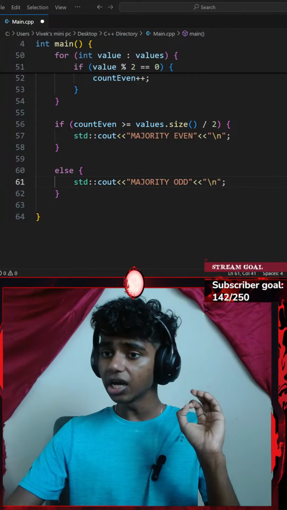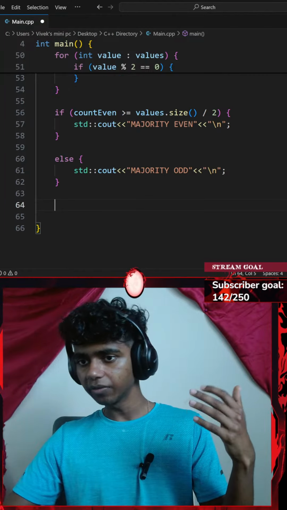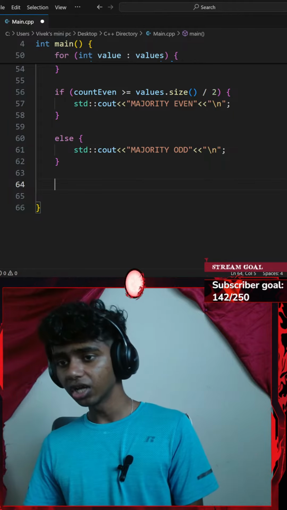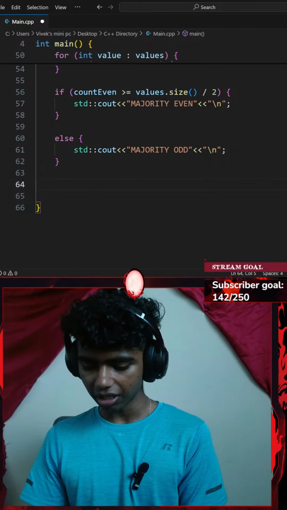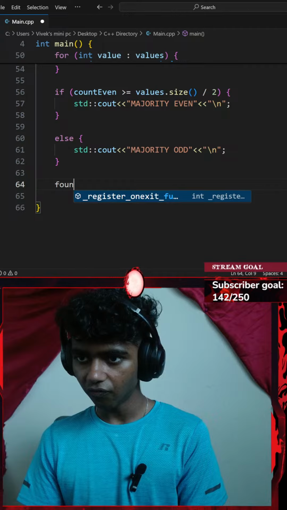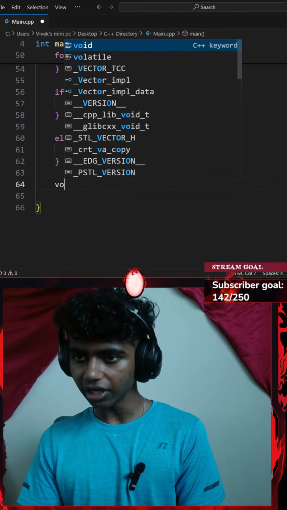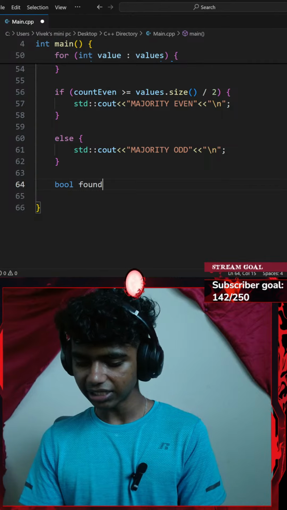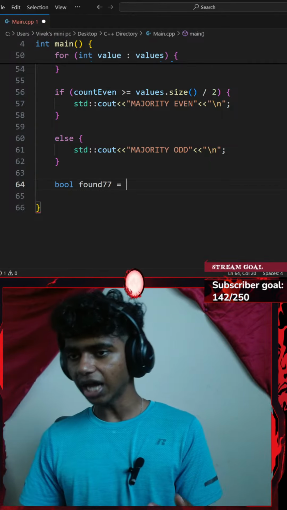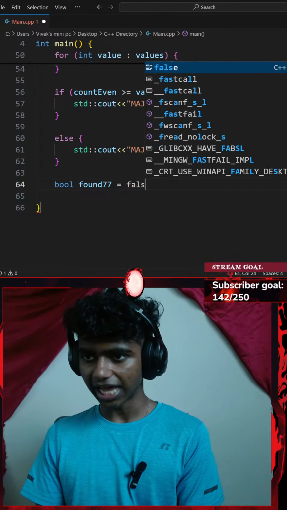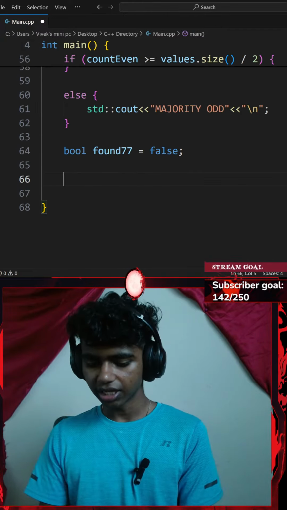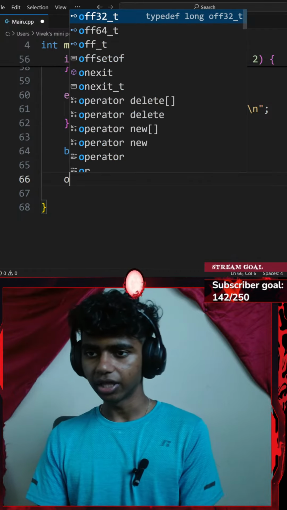Okay, so to check that, I might need a boolean variable to check if that element is inside of my vector. So let me go ahead and create a boolean variable called found 77. I will be setting that equal to false because I haven't found a 77 yet. And then let's go ahead and iterate over my vector again.